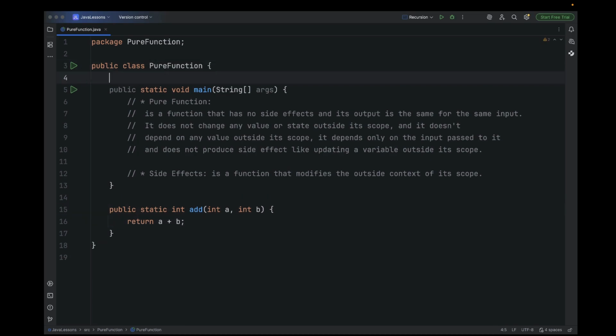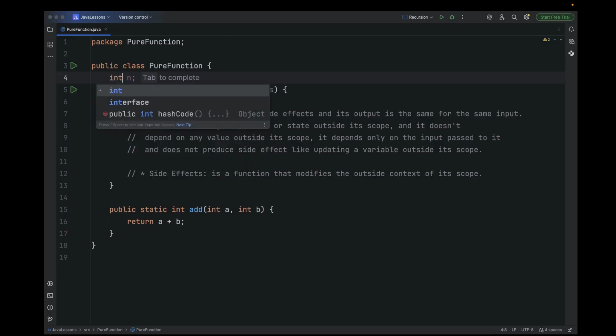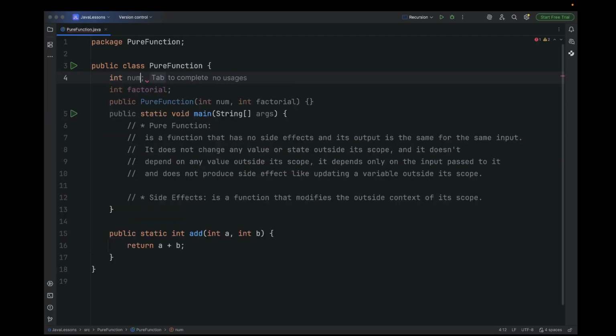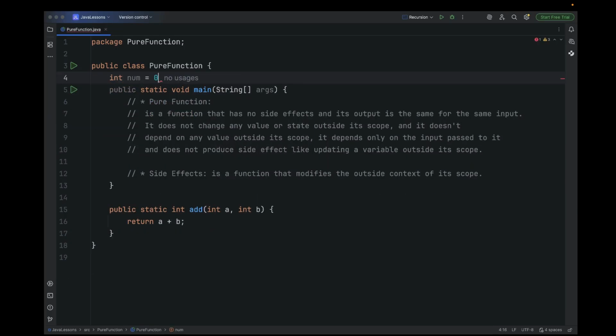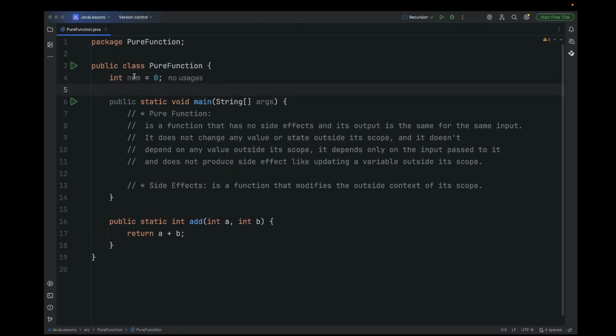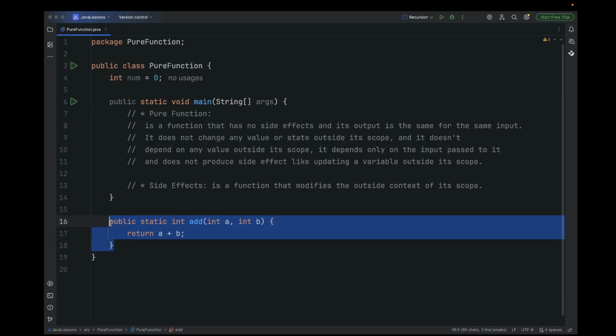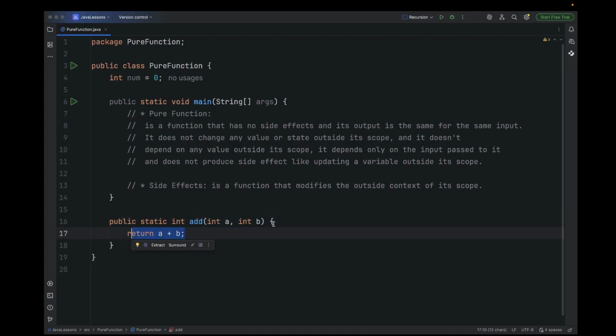Imagine that we have a variable here, say int num equals 0. Now, this num we declared here is not in the scope of this method, this function, right? So, as far as it doesn't modify any variable outside here, all it does is the input you pass to it will always remain the same. If this is the same input you keep passing, the output will be the same, right?